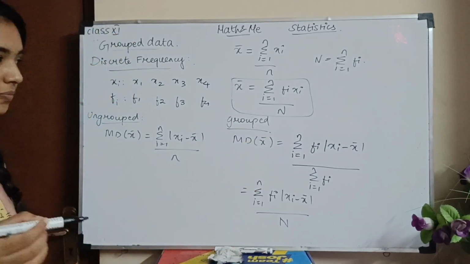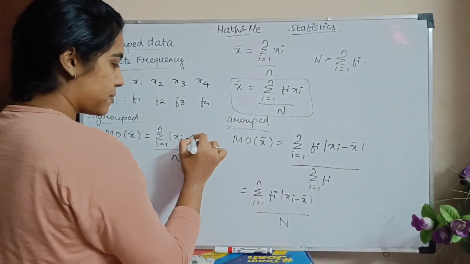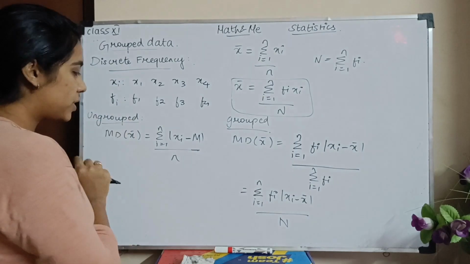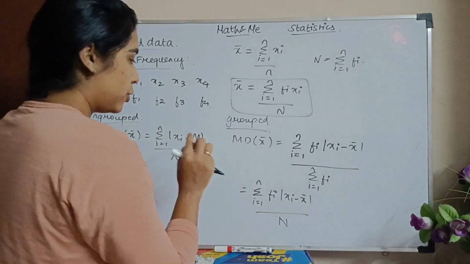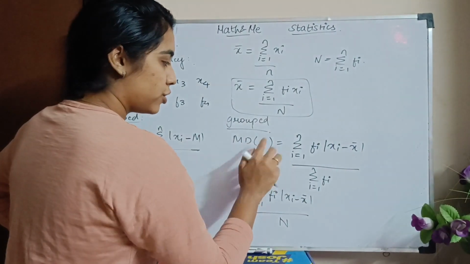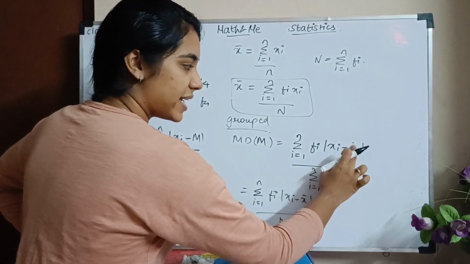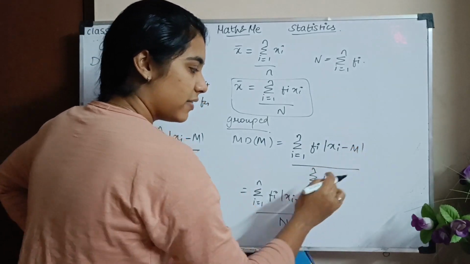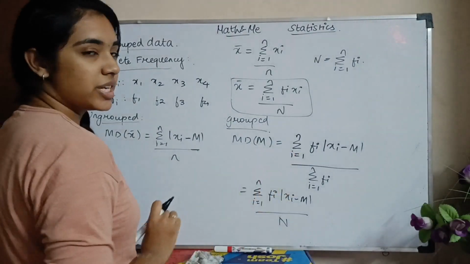Please copy. So this is all with respect to the mean. For median, everything changes; I'll change this x bar. Okay, so for ungrouped data, what did we see? Mean deviation is the absolute value of xi minus M divided by the number of terms. Now for median, what happens? I'm going to do it for median. I'm rewriting everything. So I have fi times the absolute value of xi minus the median divided by the sum of all the frequencies. So in that, the median changes. So these are all the changes for median.